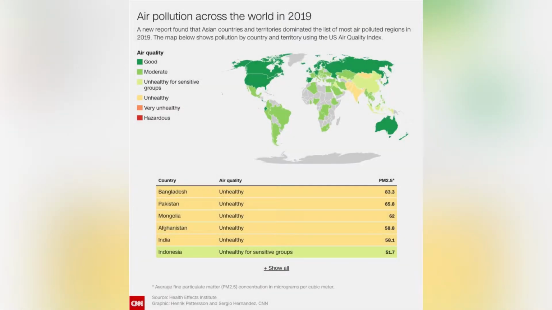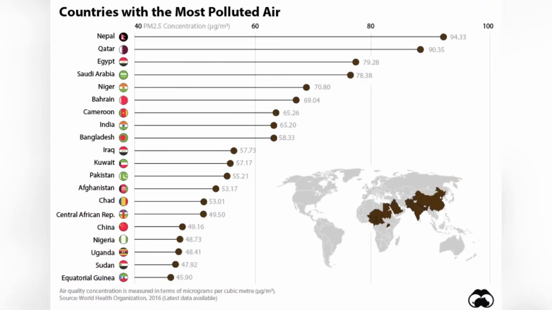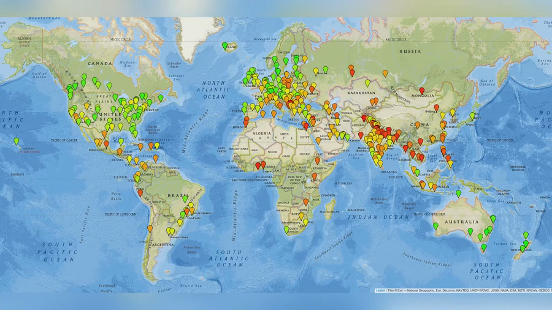In this graph of air pollution in 2019, we can see that Bangladesh is in the first place, but in the second graph of air pollution in 2021, we can see that Nepal is in the first place. So it means that Nepal for 2021 is the country with the most polluted air.